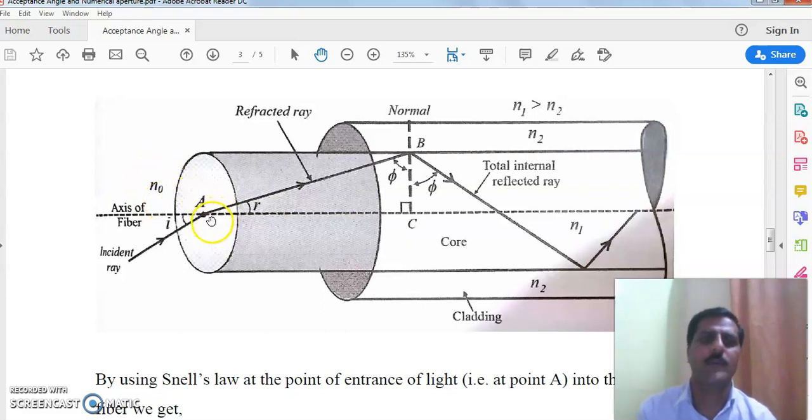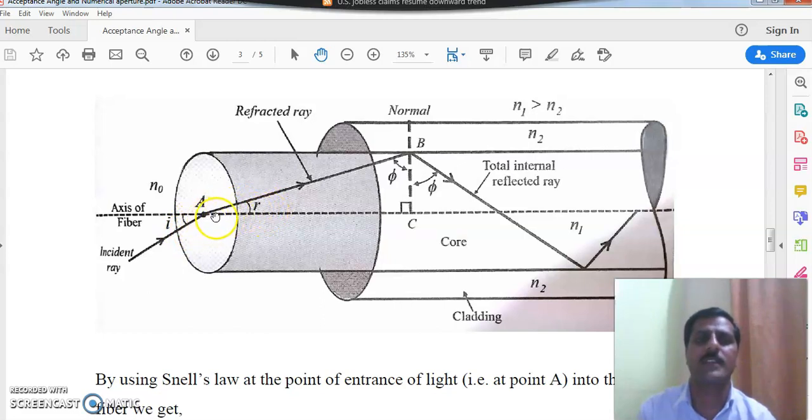So when light strikes at point A, it enters the core region and suffers refraction. This axis acts as a normal; the incident ray makes an angle I with the normal and is refracted at angle R.